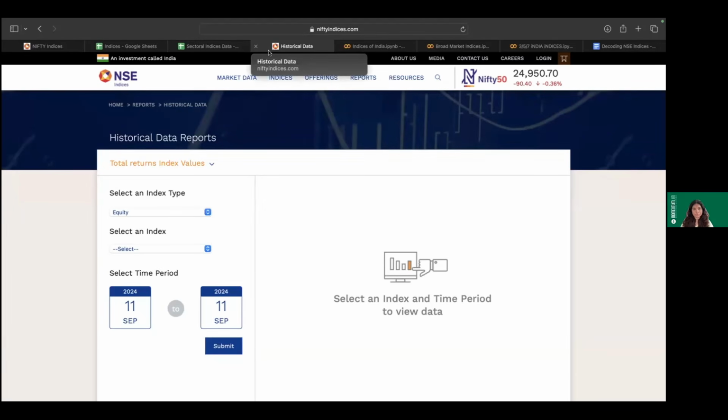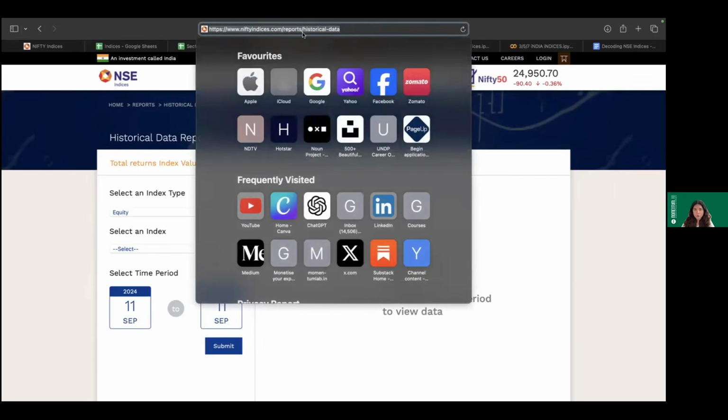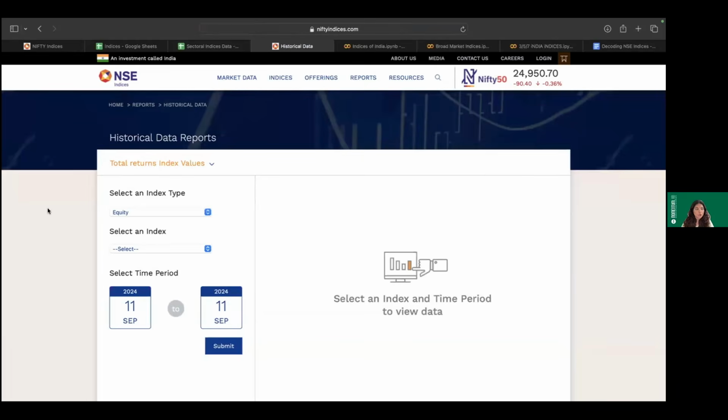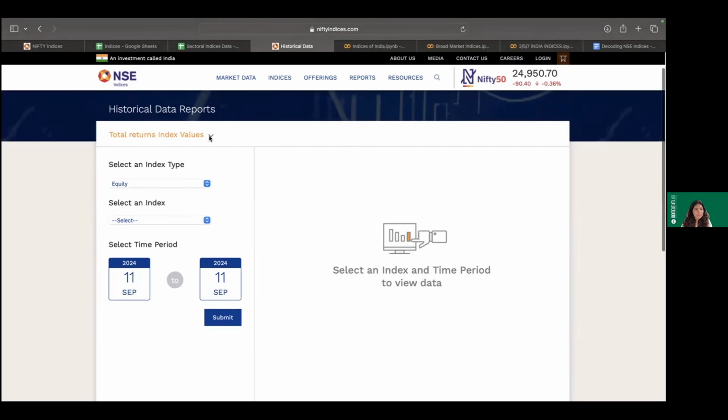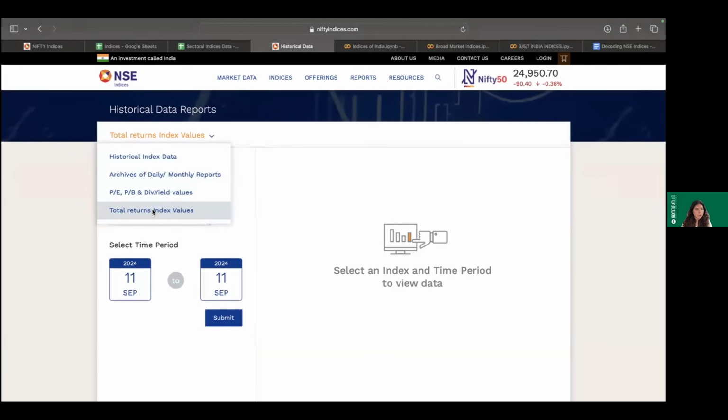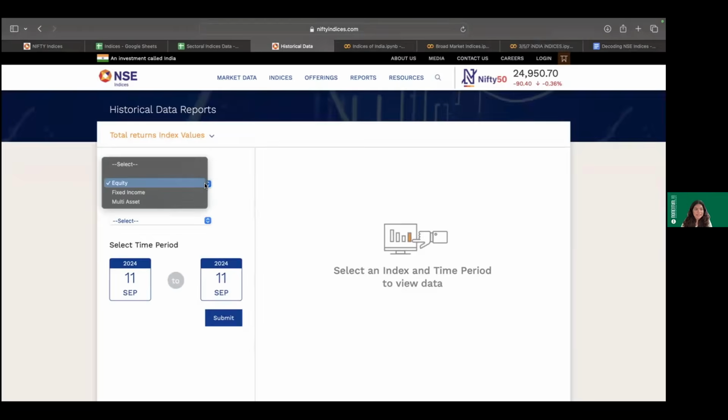And if I have to take you through where these data points have been brought from, we have a particular data availability in the NSE itself. So for Nifty indices, there is Nifty indices report / historical data, which throws up a lot of different data on different indices if we want to get the data and analyze it. So what we will be doing is that over here we will go to the total returns, and then you can select the kind of category you're looking for.